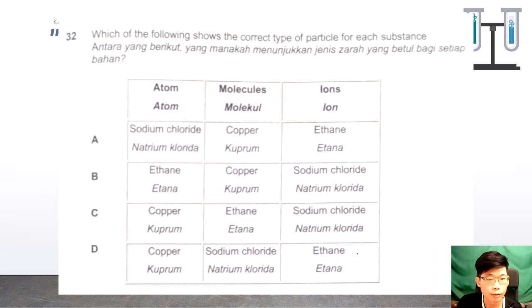Question 32. Which of the following shows the correct type of particles for each substance? So let's check one by one. Atom, sodium chloride is ion, so wrong. Ethane is a molecule, so wrong. Copper is atom, so molecules is wrong. Copper, wrong. Ethane is molecule, correct. Sodium chloride should be ions, so wrong. This one is molecules, so not ions. This one ions. So C is the answer.